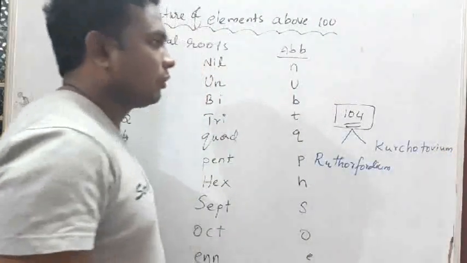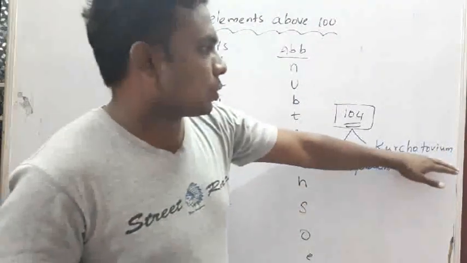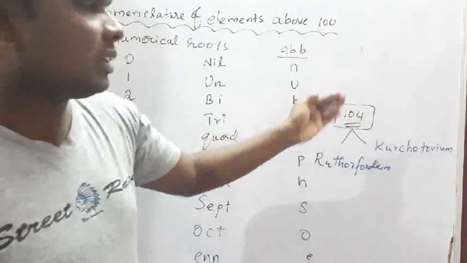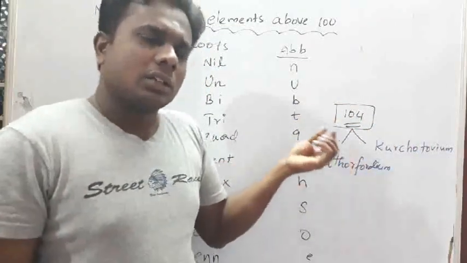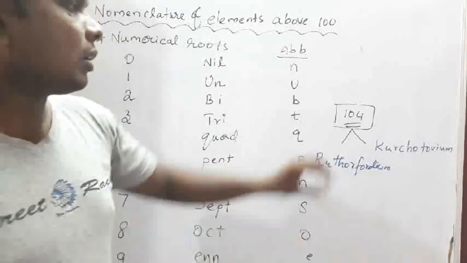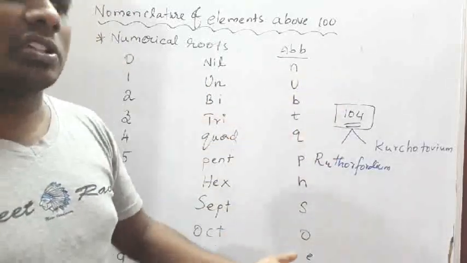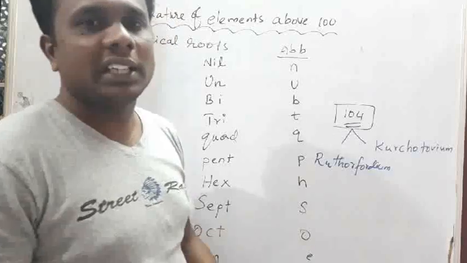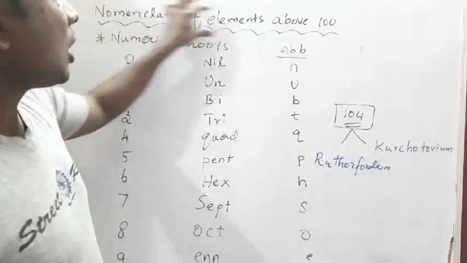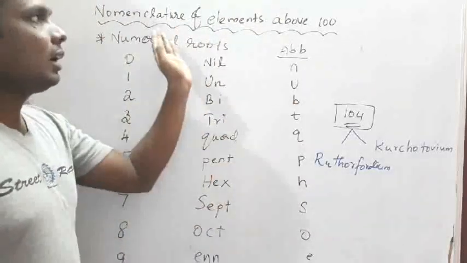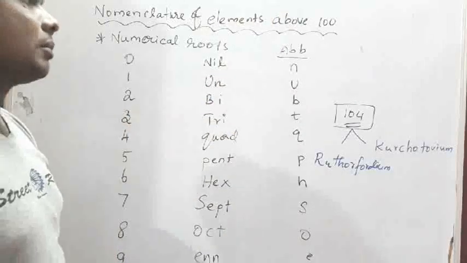So Rutherfordium and Kurchatovium. When different names are given for the same element, it is not possible. That's why we have the nomenclature of elements above atomic number 100.